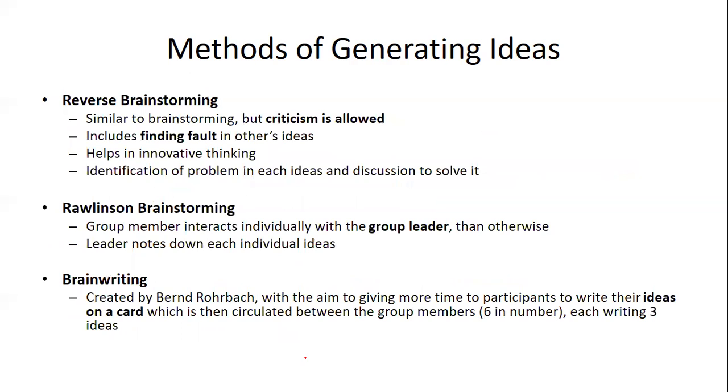You can also go with reverse brainstorming, similar to brainstorming, but criticism is allowed over here. Finding faults encourages more innovative thinking and solving the problem. Then Rawlinson brainstorming: your group members interact individually with the group leader, and the leader notes down each and every individual's idea. So this will definitely help the upcoming students to take up entrepreneurship in a better, more systematic way.